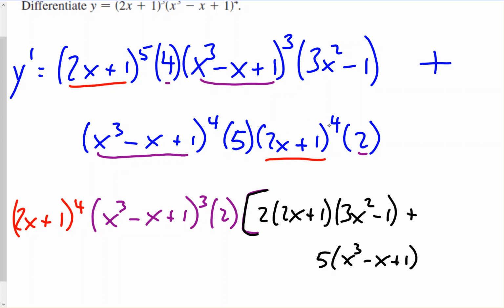This came out and this came out, so I could have put that in here. 5 times x cubed minus x plus 1.